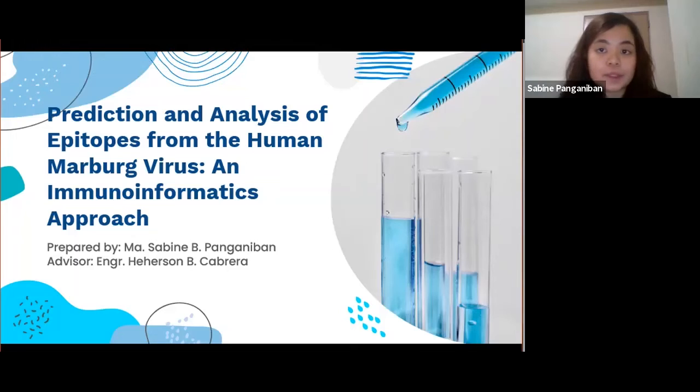Cabrera. Today we will be discussing the study that we did in regard to the prediction and analysis of epitopes from the human Marburg virus, an immunoinformatics approach.